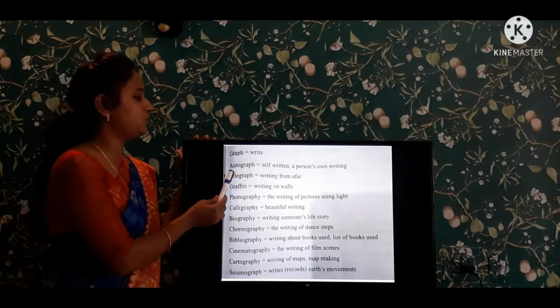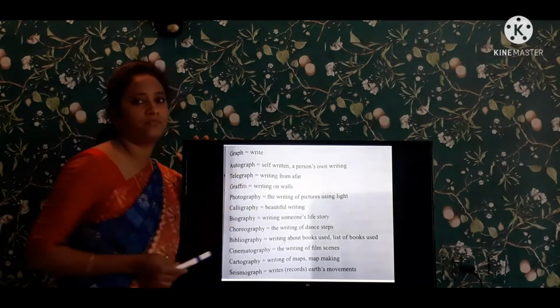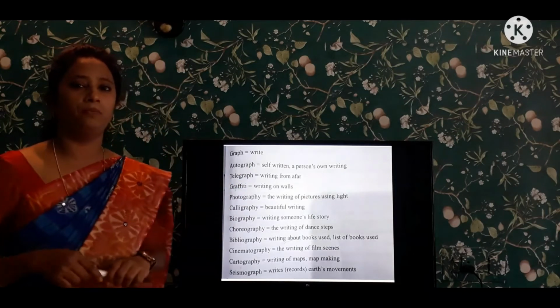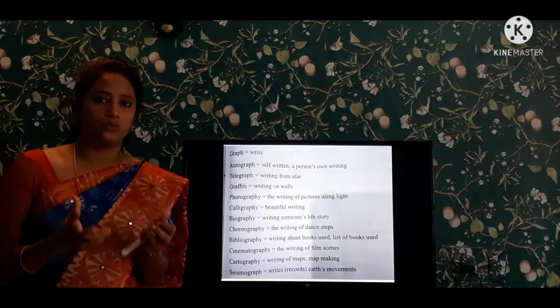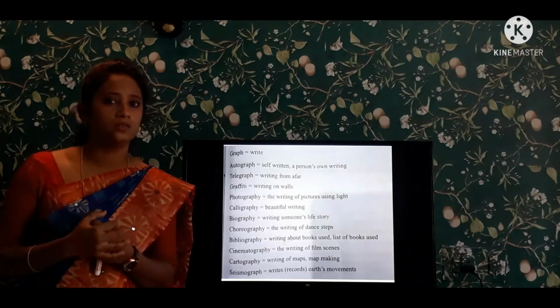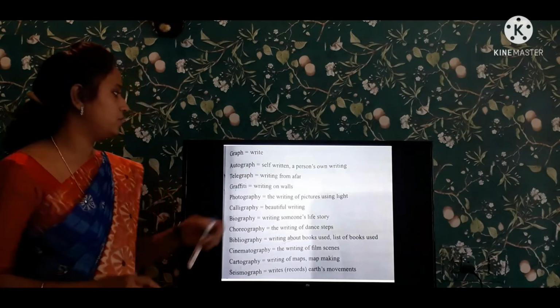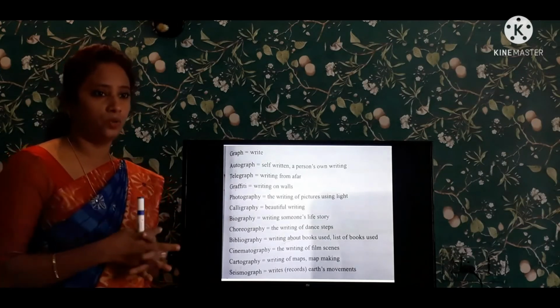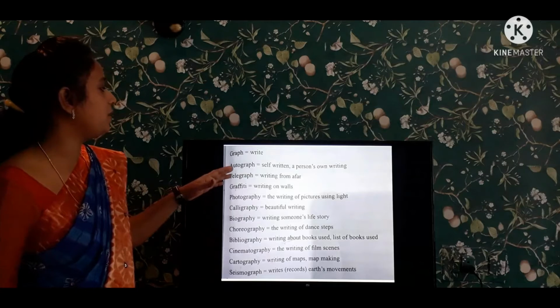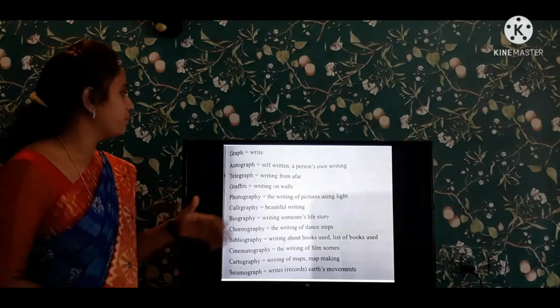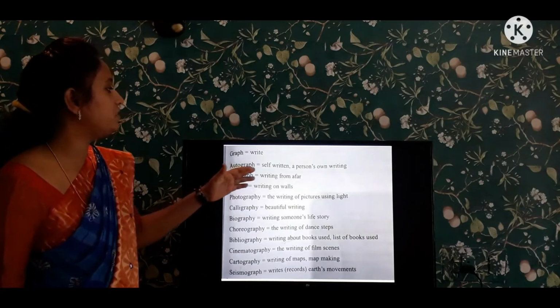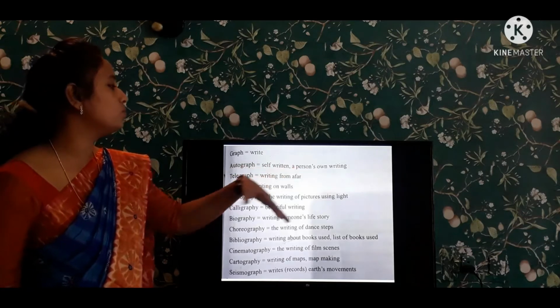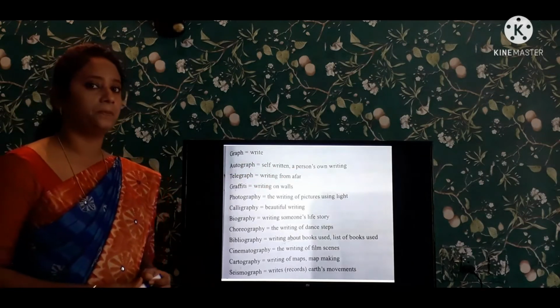Coming to the first one, autograph. Many people want autographs from heroes and heroines. They took autographs from the heroes and heroines. So that's a best example. And autograph is also self-written, a person's own writing.